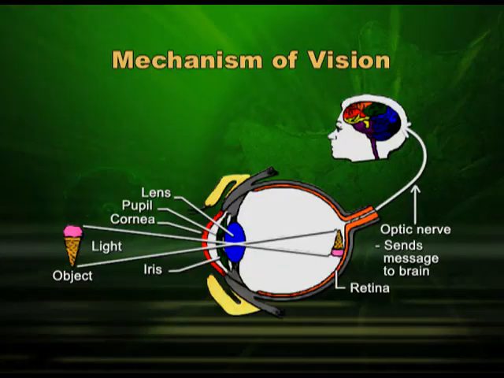Now, how much light should go inside? That is decided by our iris due to the movement of eye muscles. When you are in the daylight and suddenly you come inside the room, you are not able to see things for some time, and then after some time you are able to see, because your eye will accommodate the pupil and the lens through eye muscles. So, eye muscles are also very important. The illumination outside is also important. So, only when light rays enter the crystalline lens, you can see the image.